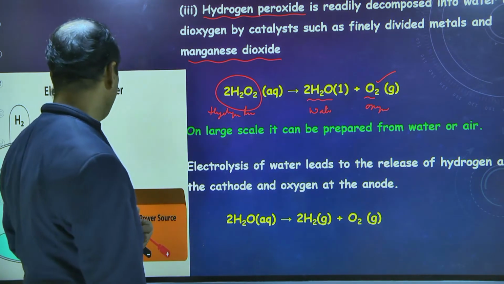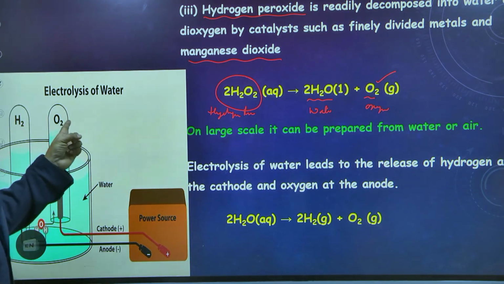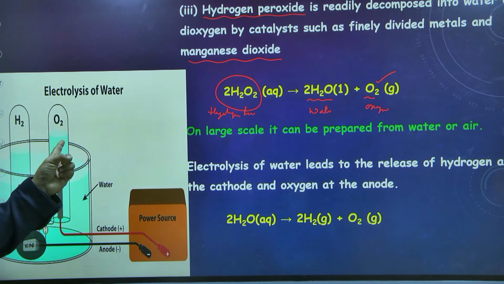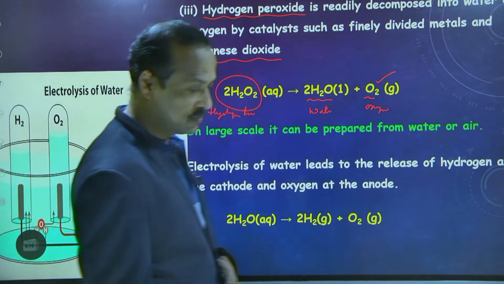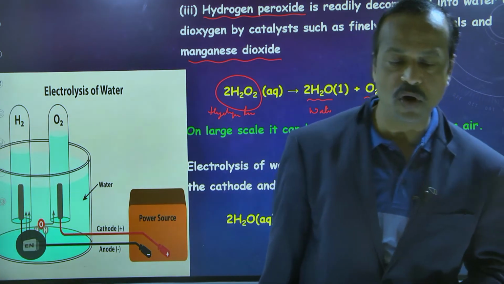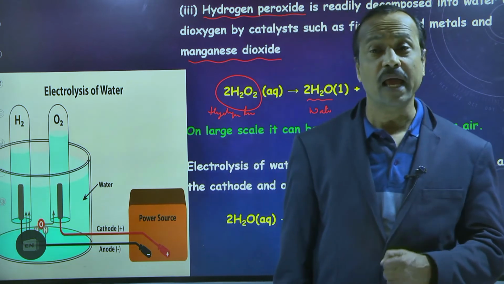And the fourth method, I think you might know this experiment, is electrolysis of water. It was there in the 7th class, I think. So this is electrolysis of water.